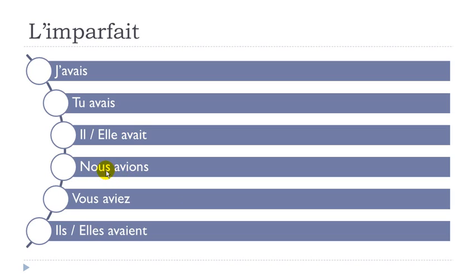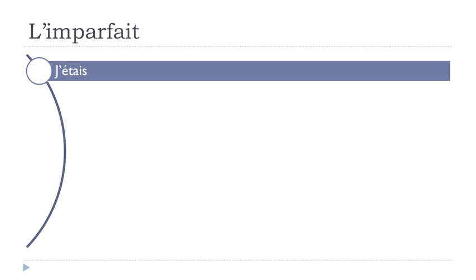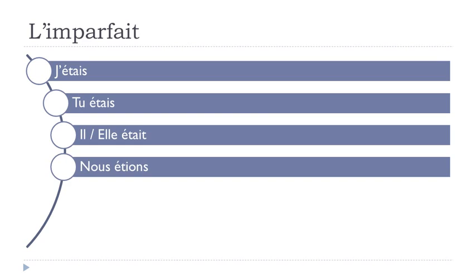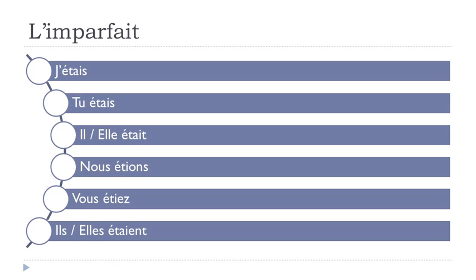Nous avions, let's make this beautiful liaison here. Nous avions, okay? Vous aviez, same thing here, a little liaison. Ils avaient. Elles avaient, okay? And then let's have a look at être. J'étais, tu étais, il était, elle était, nous étions, vous étiez, ils étaient, elles étaient.